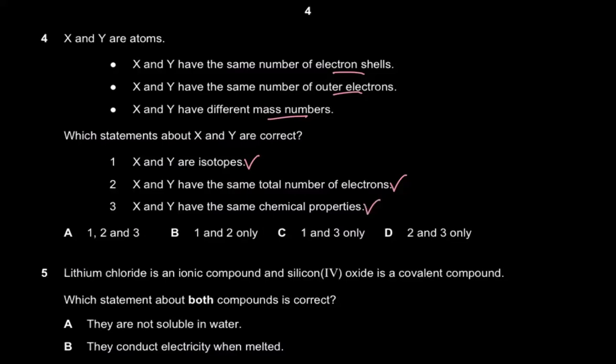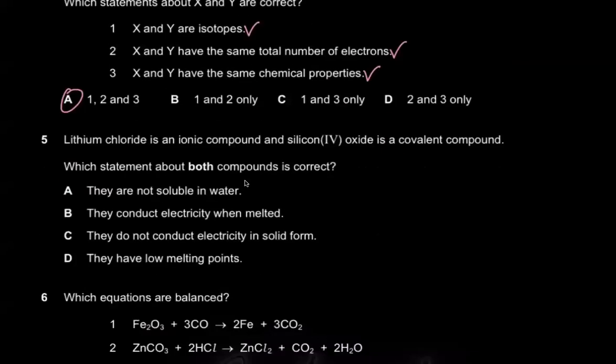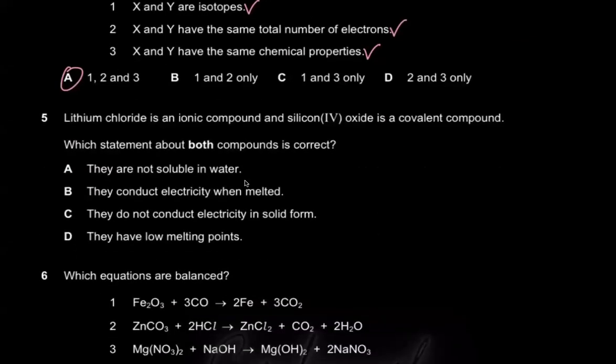So 1, 2, 3, all are correct. A should be the right option. Moving on. MCQ5 says lithium chloride is an ionic compound and silicon oxide is a covalent compound. Why is lithium chloride an ionic compound? Because obviously lithium is a metal, chlorine is a non-metal.